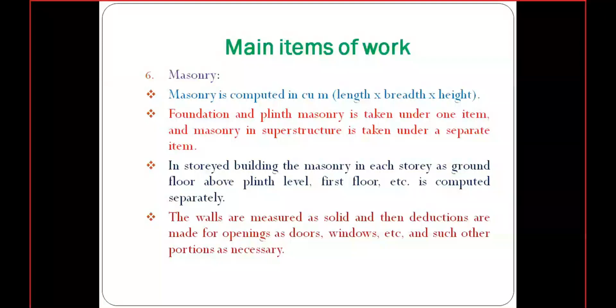In a masonry work, first of all we need to calculate the total quantity of masonry along the total plan. After that, we need to deduct the quantity excluded at the doors, windows, or any other portions. We calculate the quantity of those portions, and whatever deduction quantity we get, we exclude from the total quantity of masonry. This is a very important consideration in masonry work.